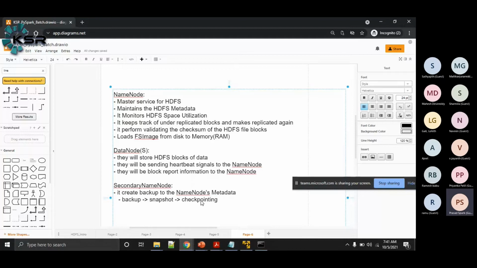Now within this 1 hour, there can be some files created, there can be some files deleted, or some changes might happen in the HDFS. Again, those will be available in this edit log.